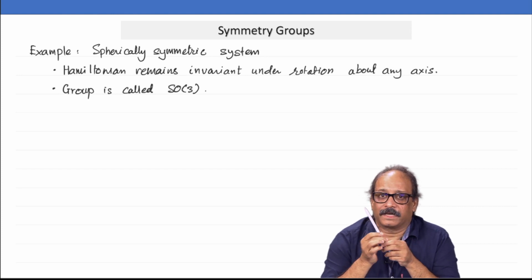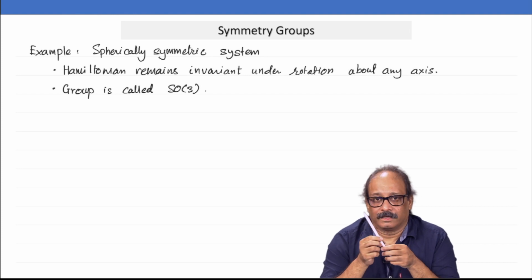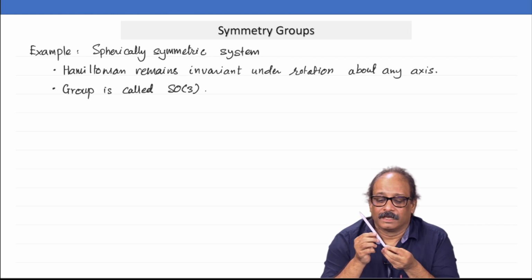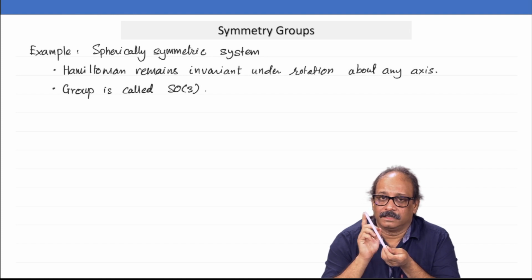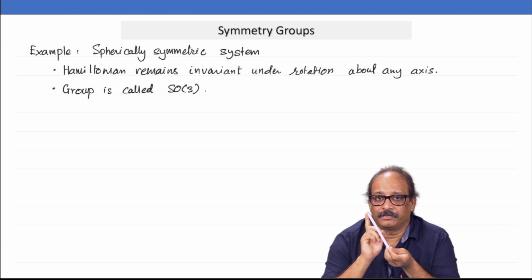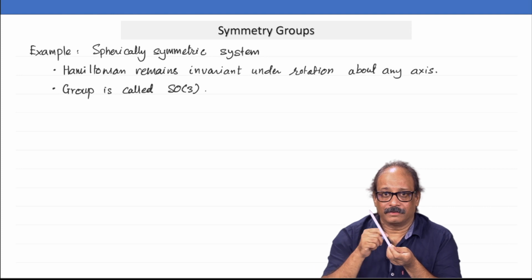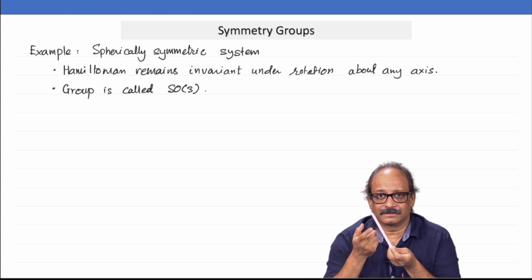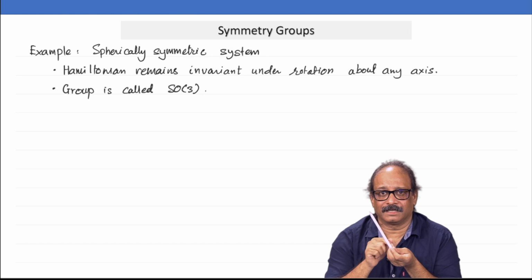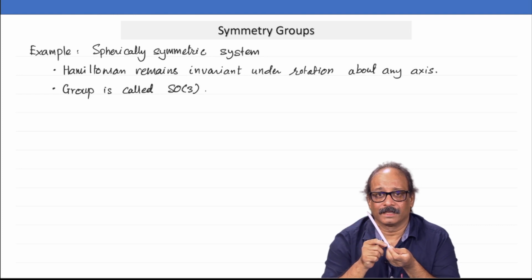Now, do these parameters continuously change? Let me take them one by one. Say, for example, I am talking about rotations about some fixed axis. Now, what would be the identity transformation? No rotation. The amount of rotation, or angle of rotation, is 0. That is your identity transformation irrespective of the direction of n cap.